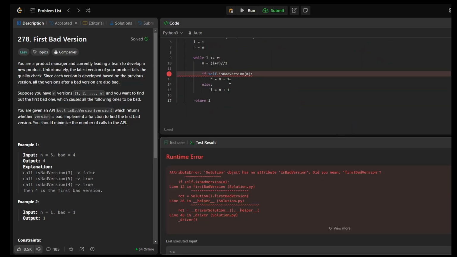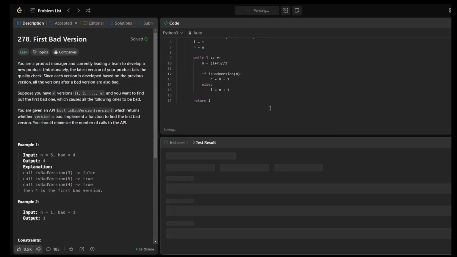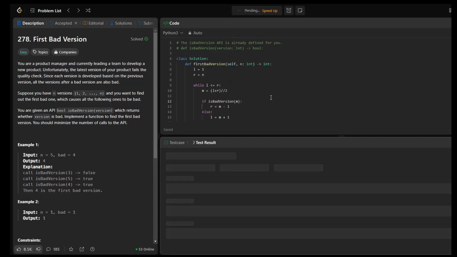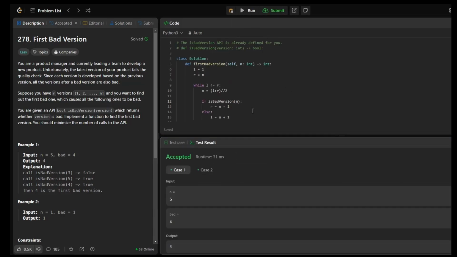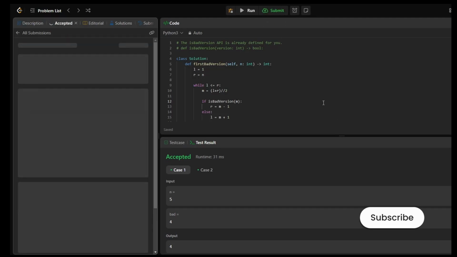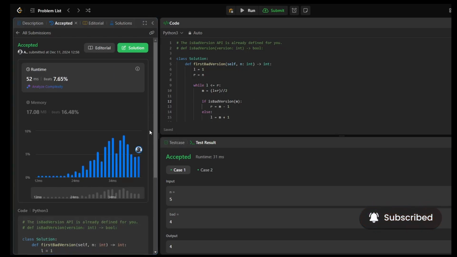Okay, so we have a problem here. I think it's not really self.isBadVersion. I think it's defined in some other class. Yeah, that was not right, it's just isBadVersion. Let's submit it. So we have it passing.